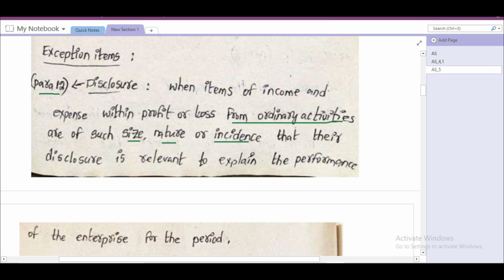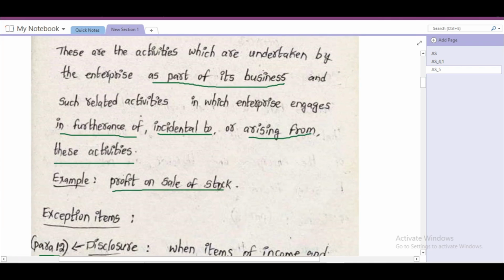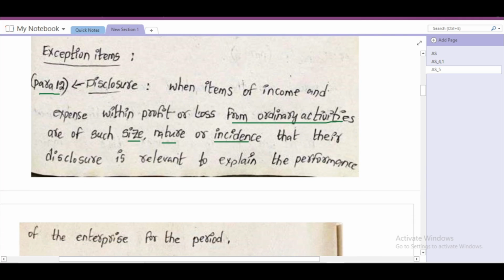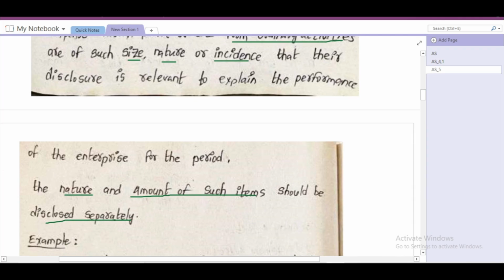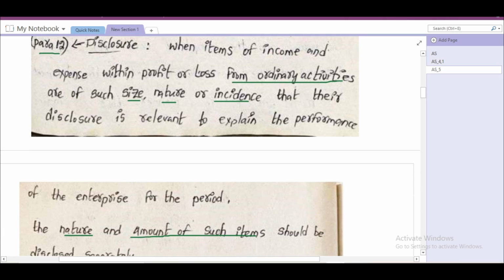Here it is saying that important ordinary activities having such size, nature or incidence that their disclosure is relevant to explain the performance of the enterprise. That's why we have to disclose the nature and amount of such items separately. Usually for ordinary activities, no need to disclose separately. But in case of exceptional items, we have to disclose separately the nature and amount of such items, because those activities are important. It is having such size, nature or incidence to explain the performance of the enterprise.